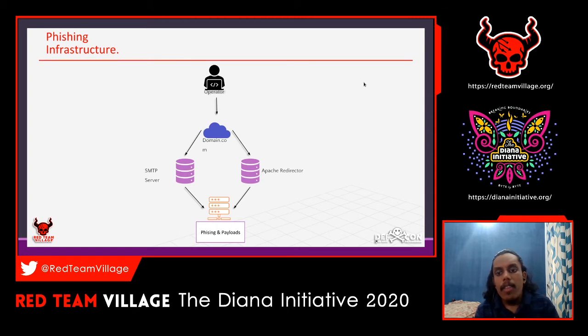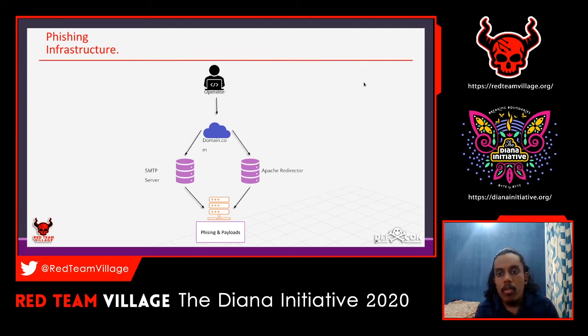Once the Apache redirector or the reverse proxy server gets blocked, then you only have to change that particular redirector or reverse proxy. You don't have to change all the phishing payload, the phishing hosted servers and the SMTP mail servers. You don't have to do that.